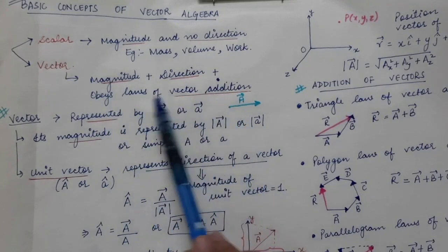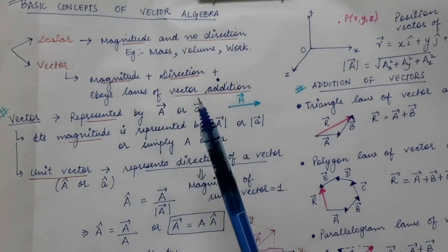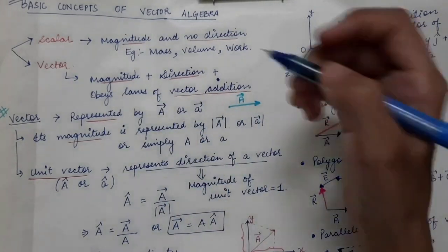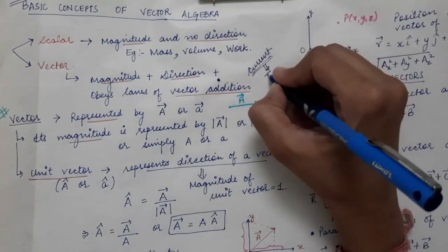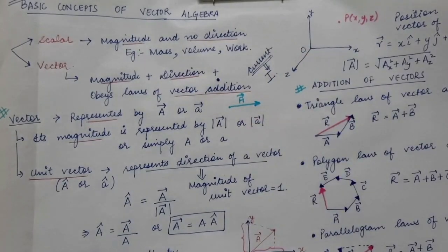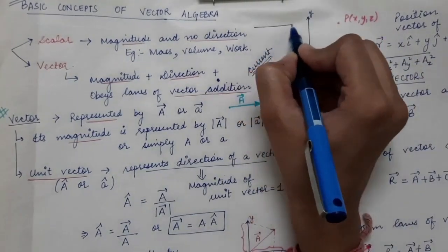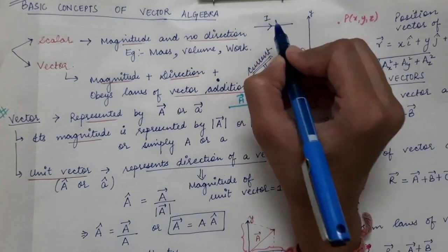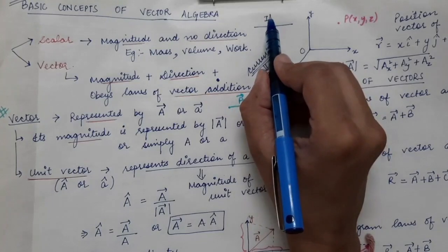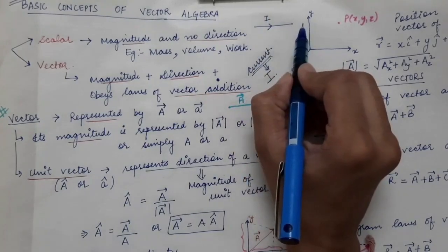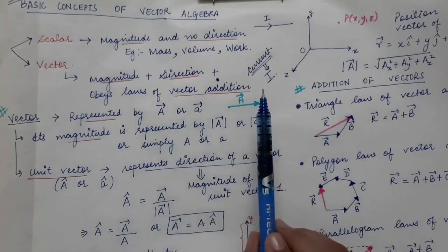So what is the significance of this third condition, that it should obey laws of vector addition? For example, current. Current in a circuit is represented by capital I. Current has magnitude plus it has direction. For example, if there is a straight wire and the current is moving in the direction of the right hand side, the current has a magnitude as well as a particular direction, but the current does not obey the laws of vector addition.